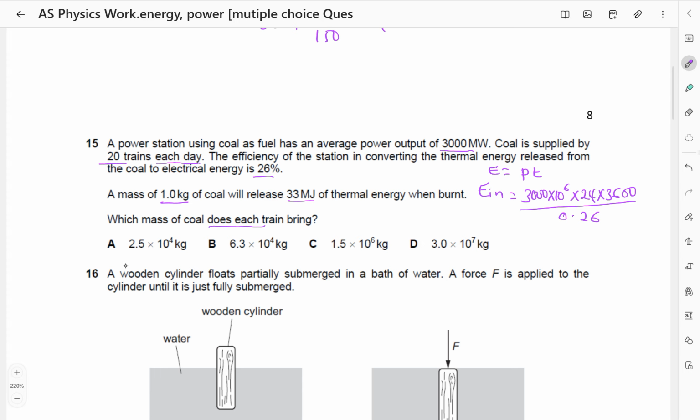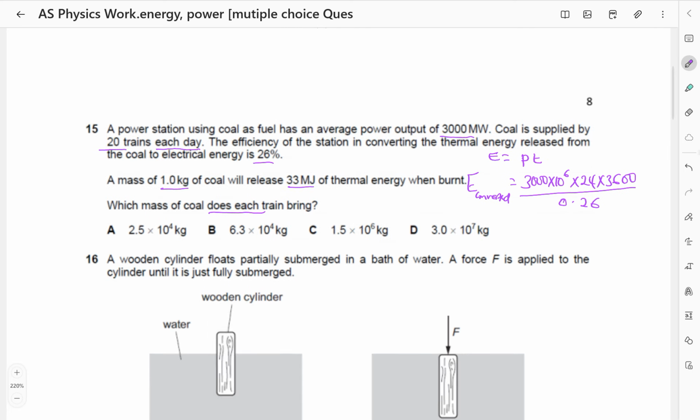So the energy converted is going to be 3000 times 10 power 6 times 24 times 3600 over 0.26. That is the energy converted.